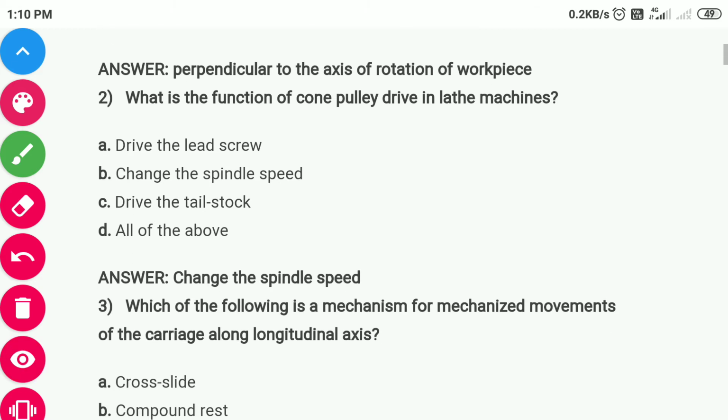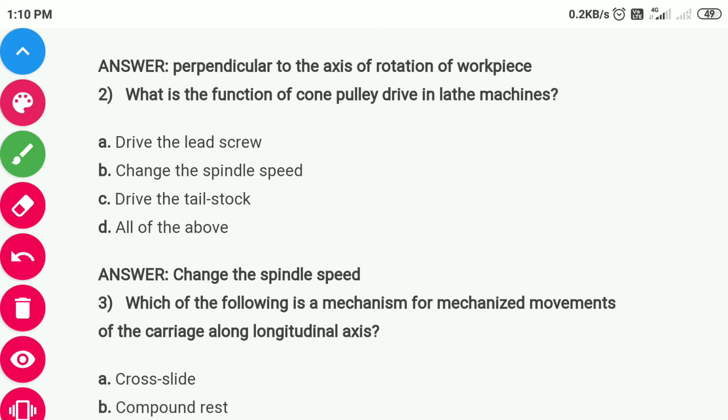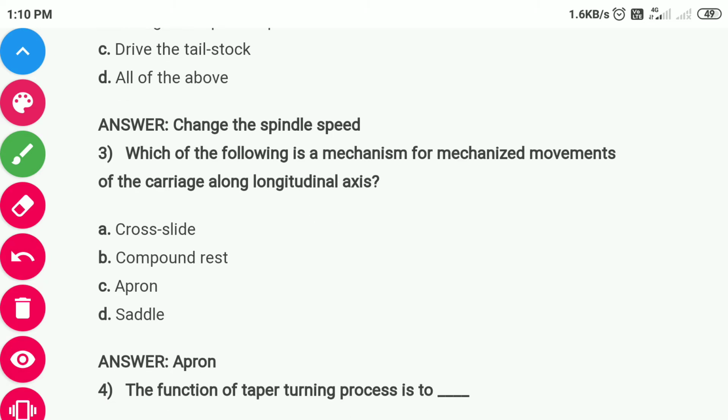Second question है, what is the function of cone pulley drive in lathe machine? So the function of cone pulley drive in lathe machine is to change the spindle speed. Next question is, which of the following is a mechanism for mechanized movement of the carriage along longitudinal axis? So the mechanism is apron. Option number C is correct.